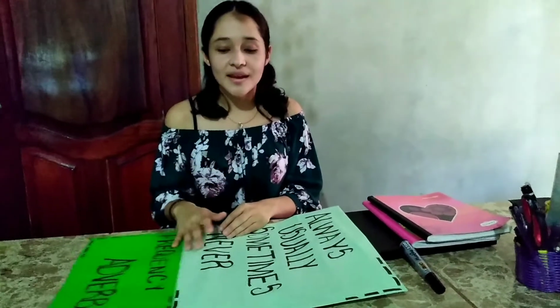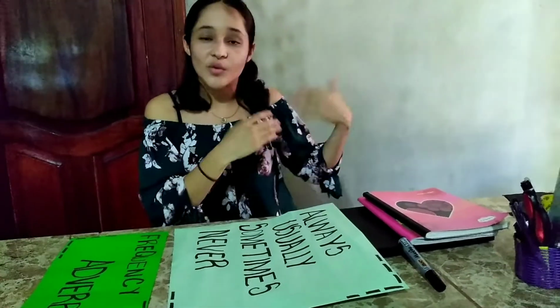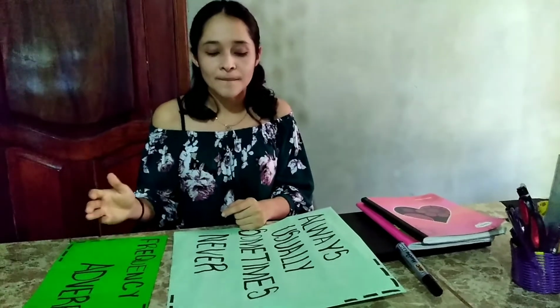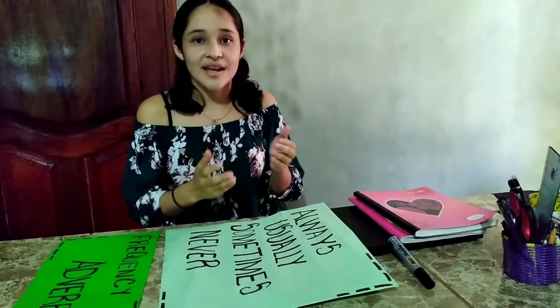For that, I'm going to ask my students to stand up, and I'm going to choose 2 students to pass in front, and one of them has to choose number 1 question, and then ask it to the partner that I chose already. And then the other partner has to answer according to the question that his classmate asked him.